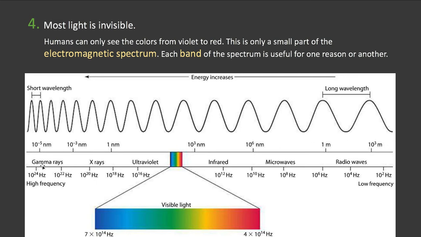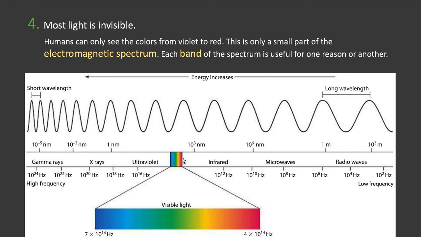And then the band names. So gamma rays are the smallest. The smallest possible wavelength light is gamma rays, then X-rays, ultraviolet, the visible range, infrared, microwaves, radio waves. And then if you're talking about them in terms of their frequency, it just goes the other way. So this is high frequency, low frequency, long wavelength, short wavelength, long wavelength.